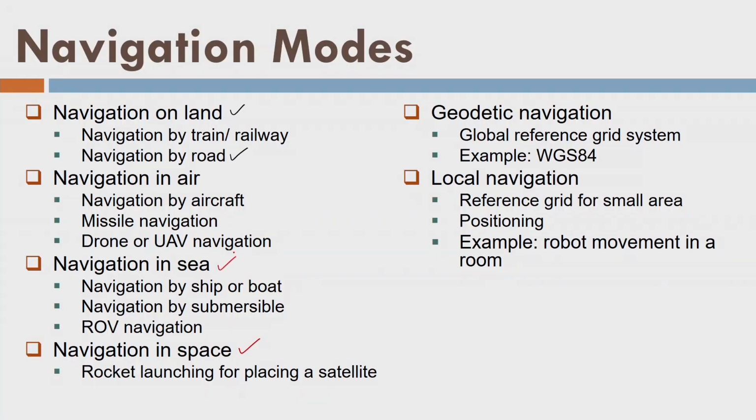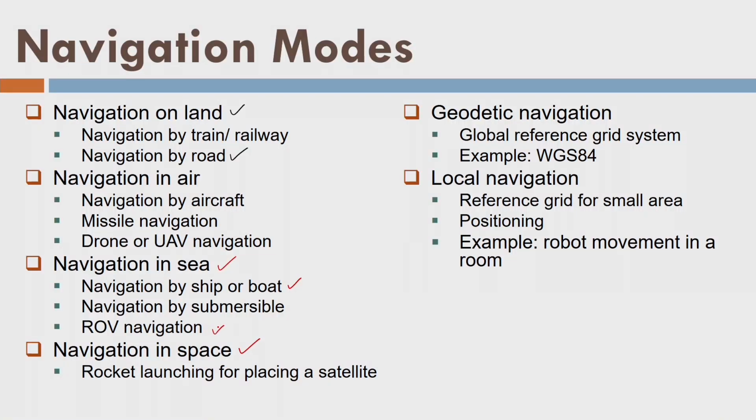We have navigation in the sea, where we have a ship or boat. In another case, we may have a submersible that is moving under the water from one point to another point. What about the divers? Divers do underwater shooting. Do they know the point? In fact, they know the point from where they start and end their work. However, if they do not really know the end point, they are taking a big risk. So rarely do divers do this job. They generally know where to start and where to end.